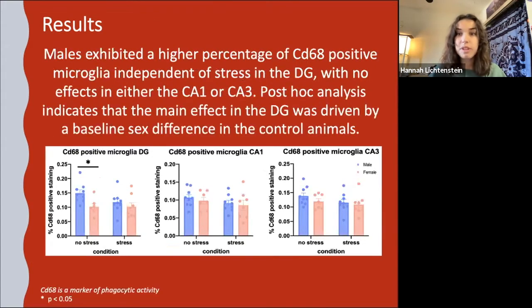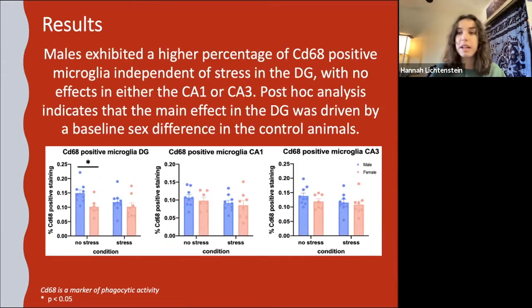Moving forward, we wanted to look at CD68 positive microglia. CD68 binds to the lysosomes of macrophages, and therefore it's a really good marker of phagocytic activity, wherein microglia that are CD68 positive are engaging in phagocytic activity. So males seem to exhibit a higher percentage of CD68 positive microglia independent of stress in the DG, and there were no effects in the CA1 or CA3.